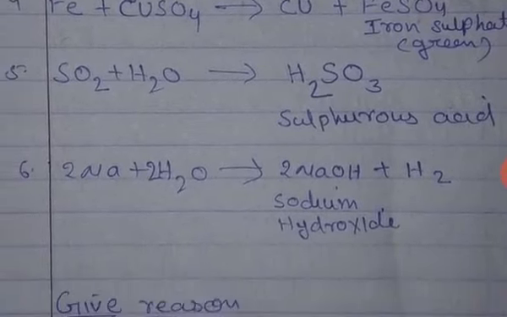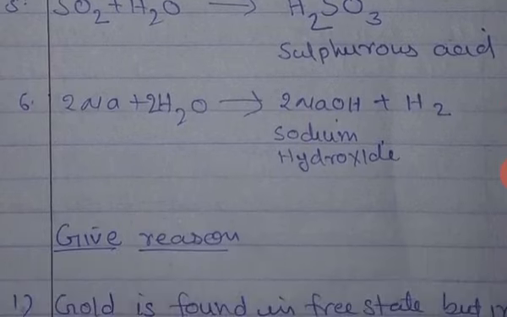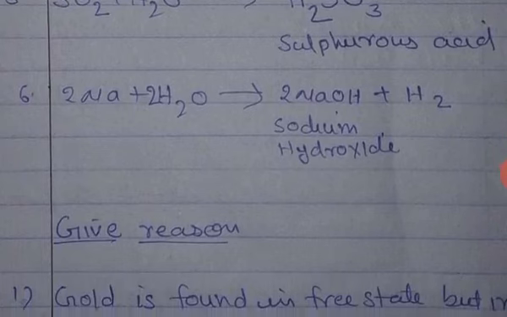SO2 plus H2O is equal to H2SO3, sulfurous acid. Number 6, 2Na plus 2H2O is equal to 2NaOH plus H2, sodium hydroxide.